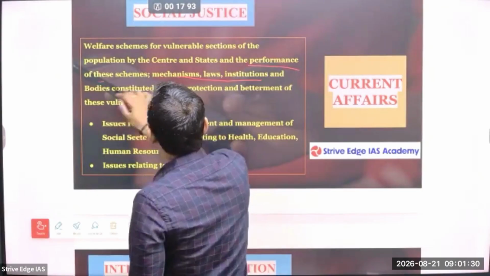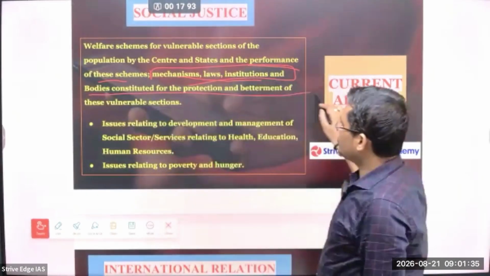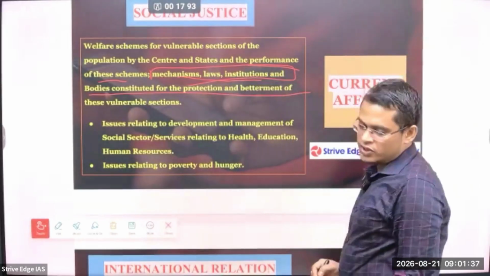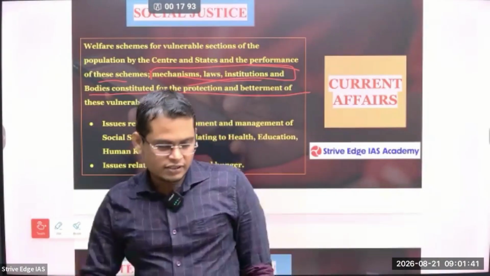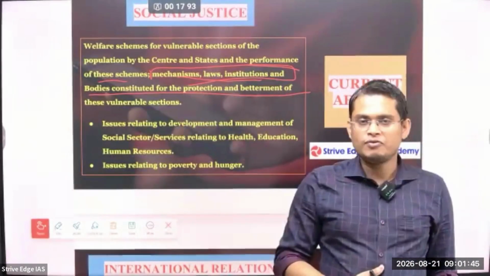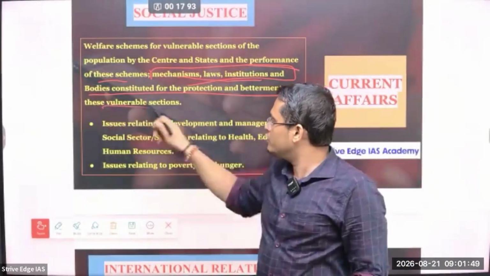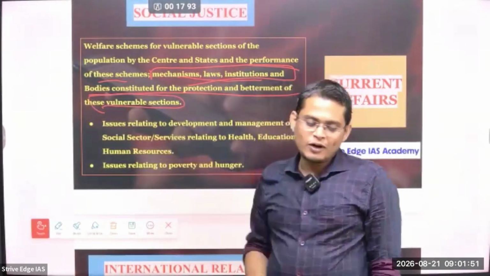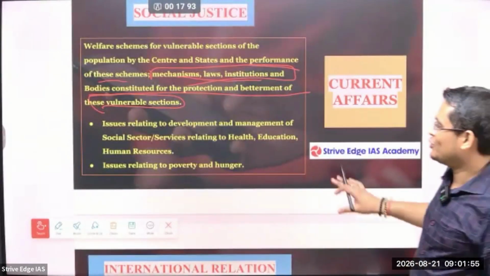performance of these schemes. So next is mechanism, law and institutions, bodies constituted for protection and betterment of vulnerable sections of society. For example, National Commission for Scheduled Castes, National Commission for Scheduled Tribes. So these are the constitutional bodies established. National Commission for Women, National Commission for Children. So these are the bodies for protection of vulnerable sections of Indian society. So I am going to tell you as we proceed how you can find the points also.